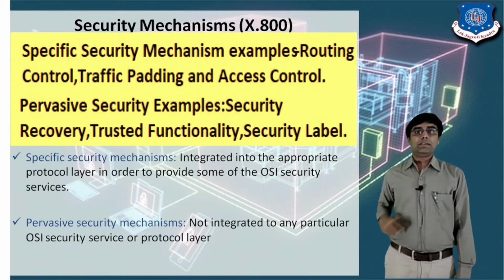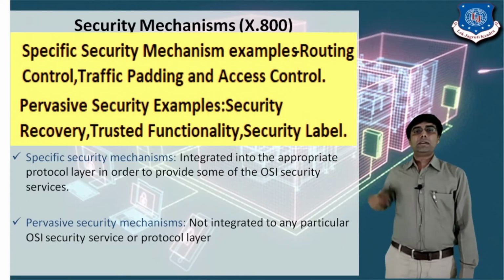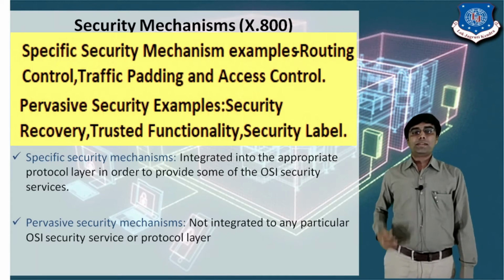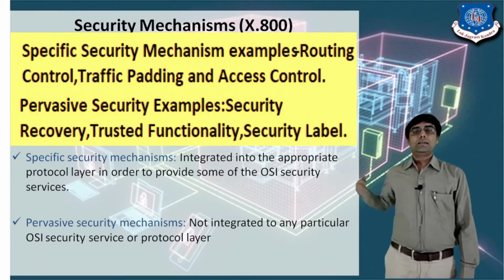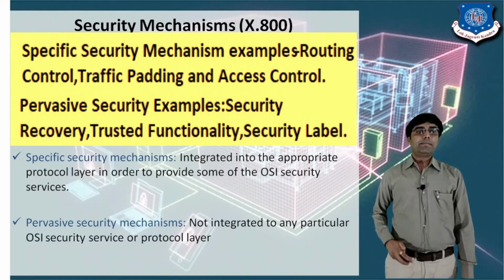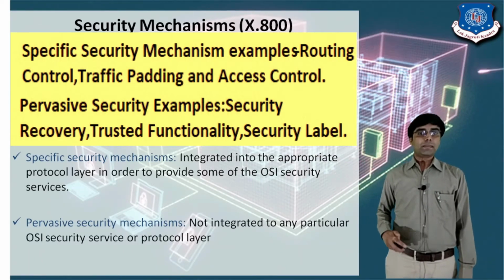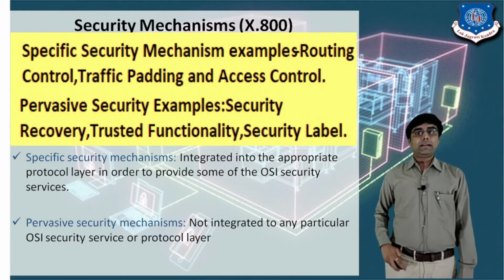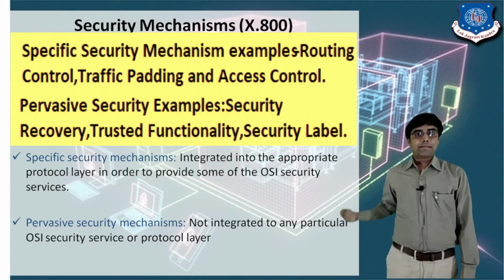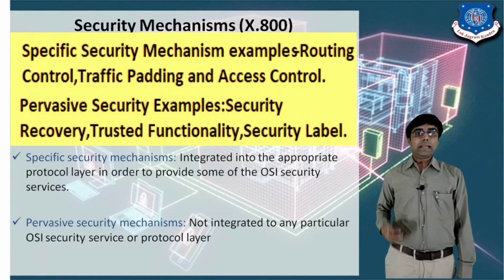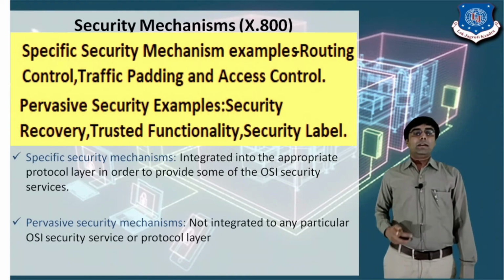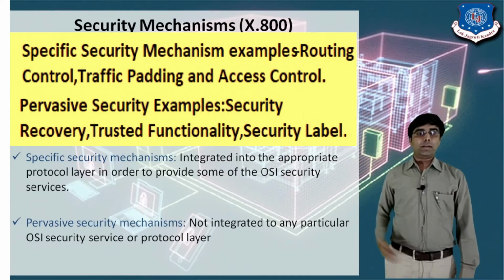The pervasive security mechanism is not integrated with the OSI security services or the protocol layer. The different types of specific security mechanism are digital signature, data integrity, and encipherment. So these are the different mechanisms through which we can provide security, right?